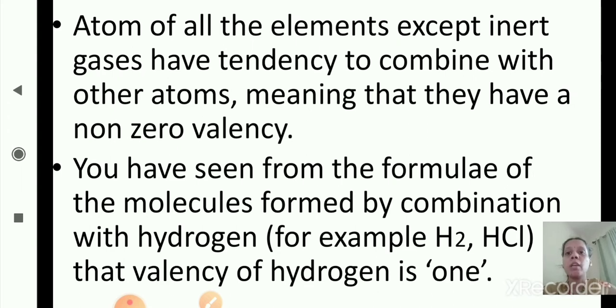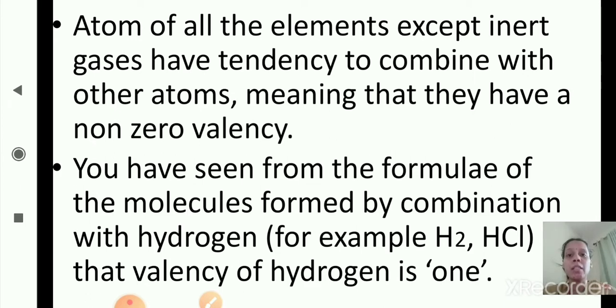Atoms of all the elements except inert gases have a tendency to combine with other atoms, meaning that they have a non-zero valency. We have studied in the previous session that all the inert gases and noble gases have zero valency because their electron octet is completed.